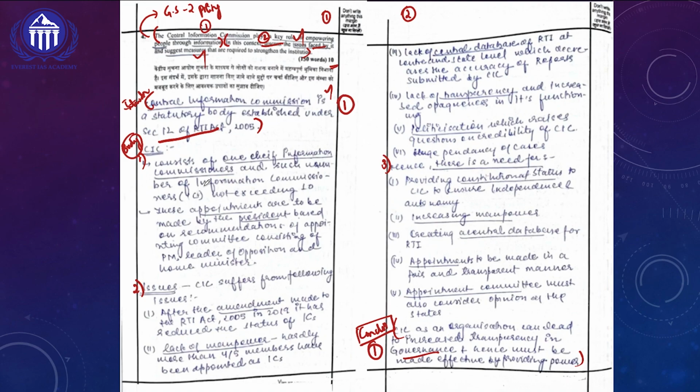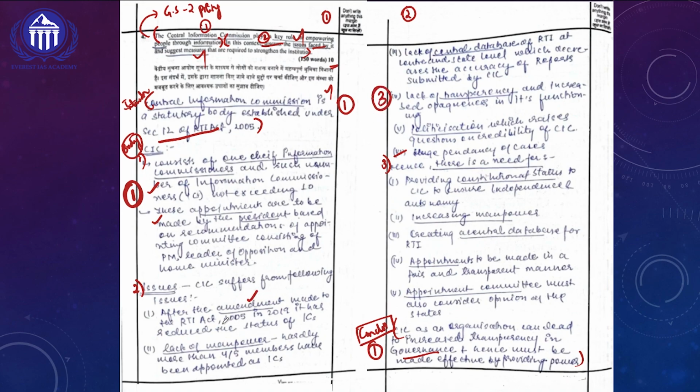And if you look at the first major component in the body of the answer, she is talking initially about the background related to the Chief Information Commissioner. So in 2 specific points, she is talking about it. Usually I tell you, whenever you write a background, you will get 1 mark extra. And in this particular question, especially the second major component, they are asking about 2 things: issues and challenges. For the issues, she has taken almost 6 points to address them. So each point she will get half a mark. So she will get 3 marks.